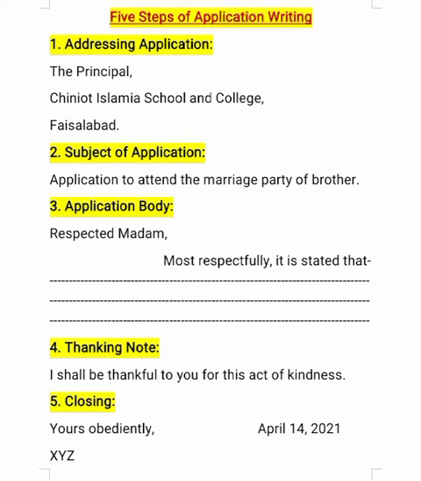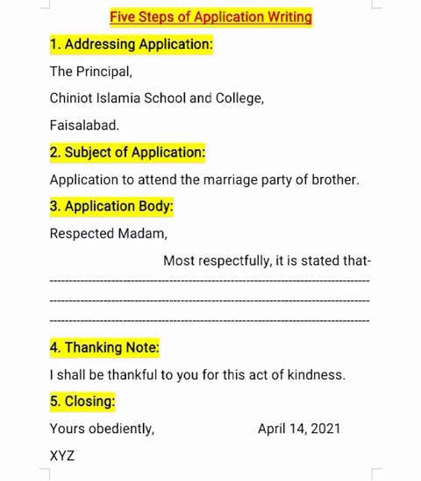You are studying in Junior Islamia School, so you will write Junior Islamia School and College, and then you will write the name of the city. It is located in the city of Faisalabad, so you will write Faisalabad here, and keep all these points in your mind while writing the application. The format of the application should be in a correct form, and after the principal you will put the comma. If you will not put the comma, beta, your marks will be deducted. So it is compulsory to put a comma after the principal.